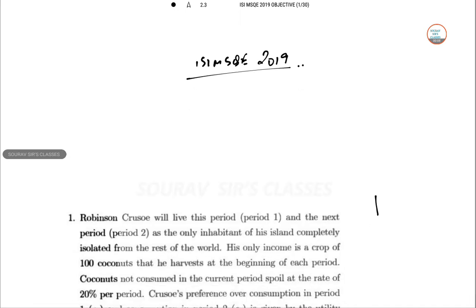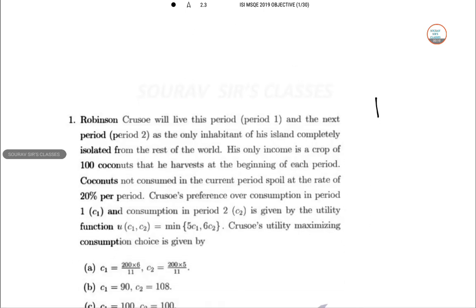2019 solution. I'm starting with question number 1. So it's about Robinson Crusoe, the good old story. We live in period 1 and the next period 2 as the only inhabitant of his island, completely isolated from the rest of the world.